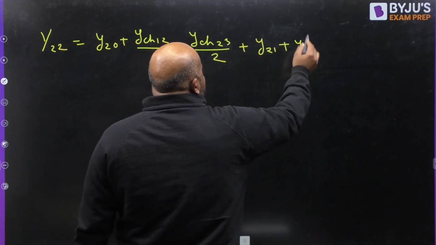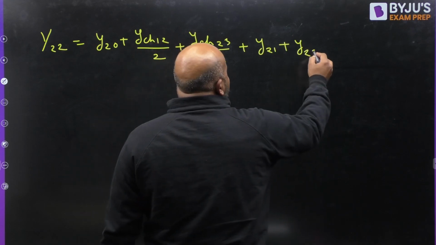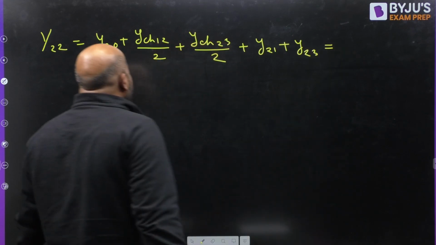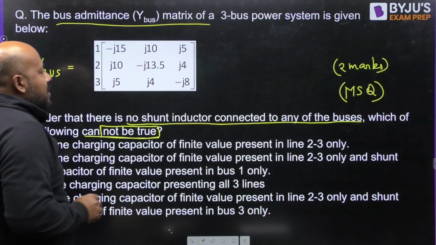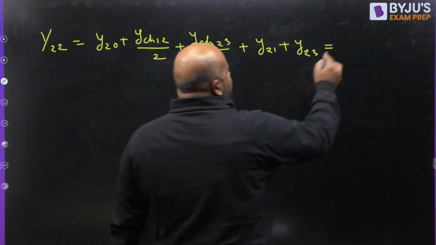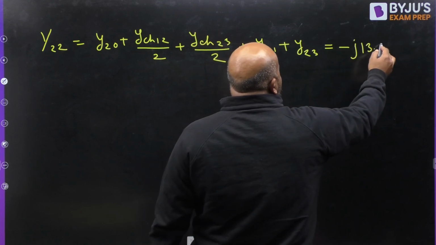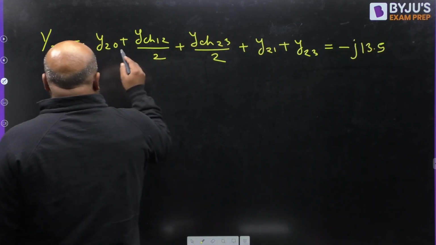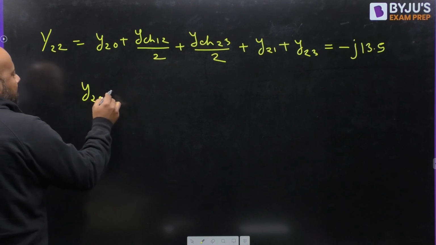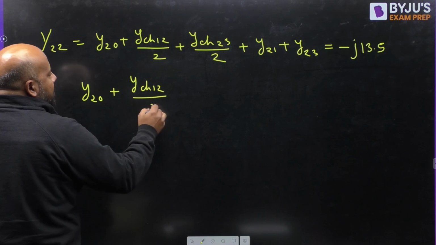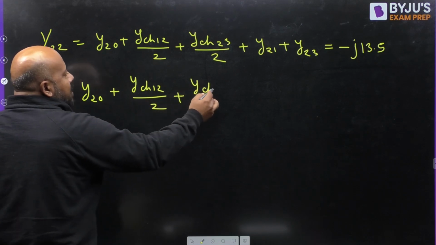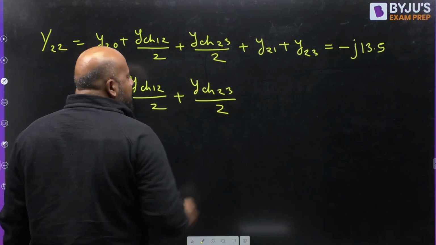Y22 is given as minus J13.5. Again, you don't have any information about Y2 naught, so take it as it is, and this is Y charging 1 to 2 divided by 2 plus Y charging 2 to 3 divided by 2.